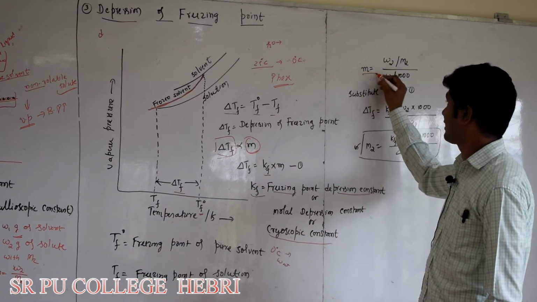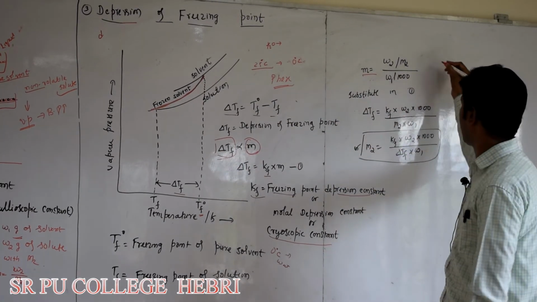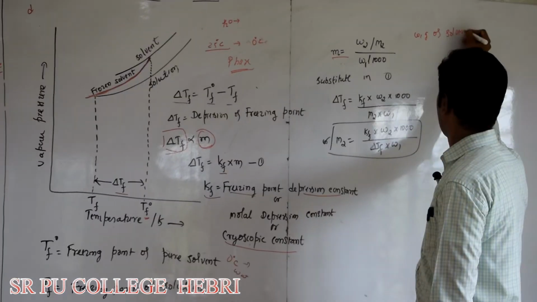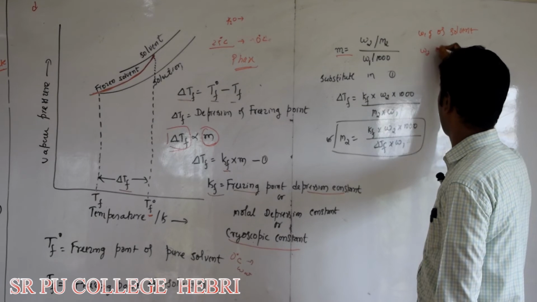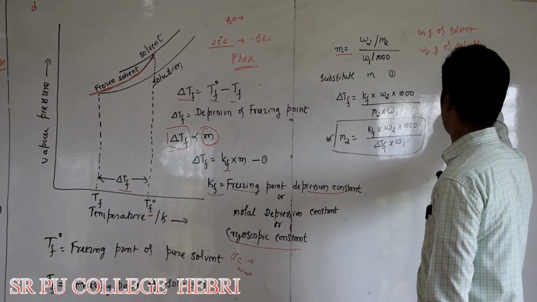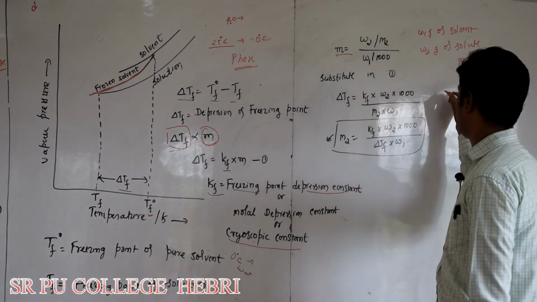Next, same thing, you write m in terms of mass and molar mass. Again you take W1 gram of solvent and W2 gram of solute with molar mass M2. So now what is molality?